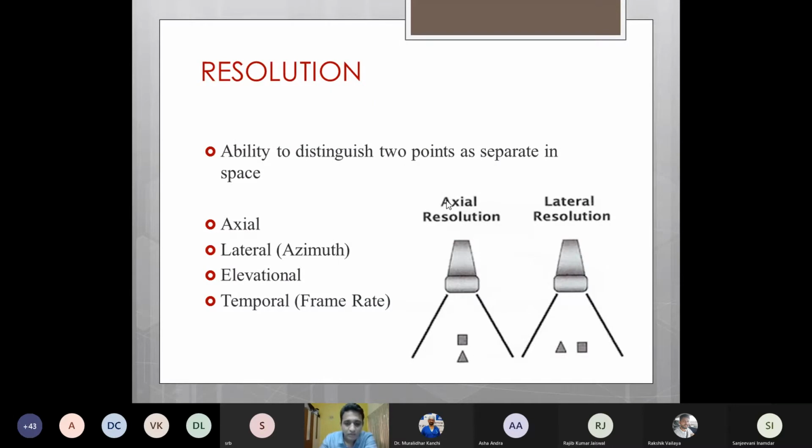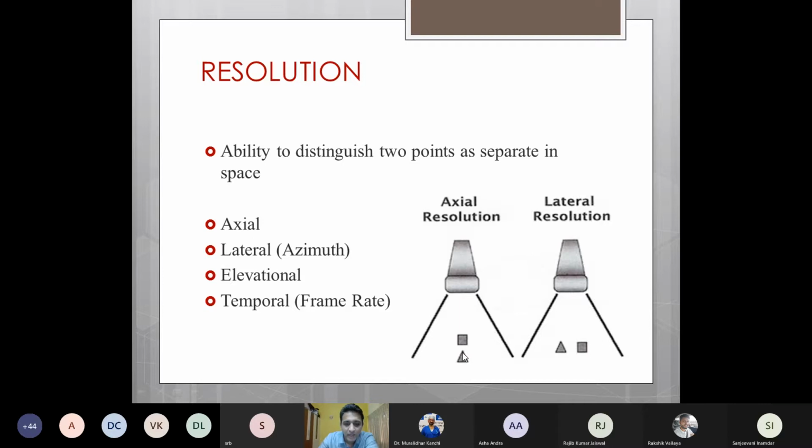So that brings us to the next modality, that is resolution. Resolution is basically the ability of the ultrasound to distinguish two separate points as two separate. So if there are two structures lying in your field, they should be detected as two separate objects and not as one. So based on how these two structures lie relative to the ultrasound beam, the resolution can either be axial, lateral, or elevational.